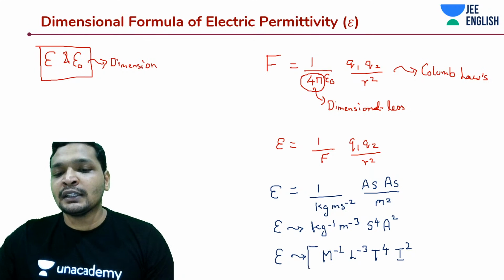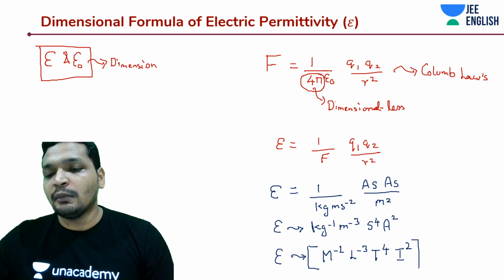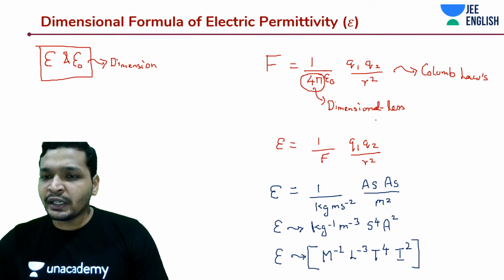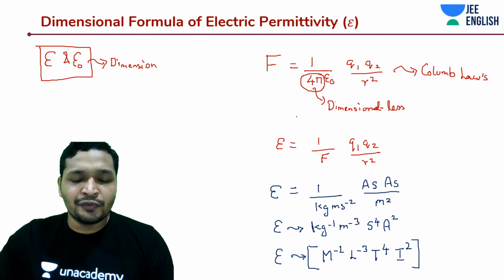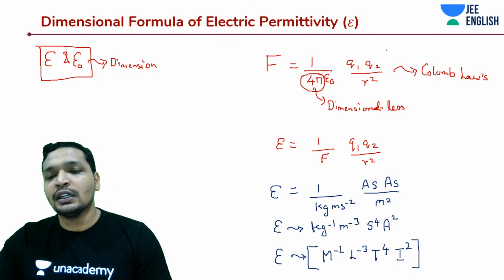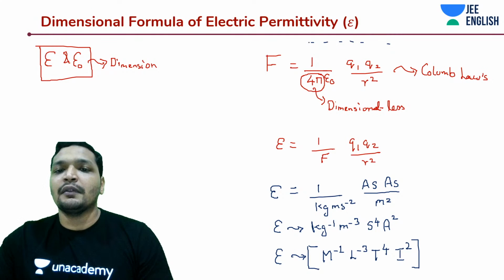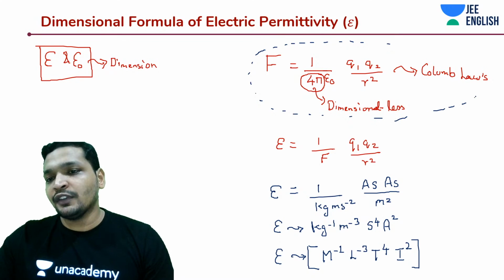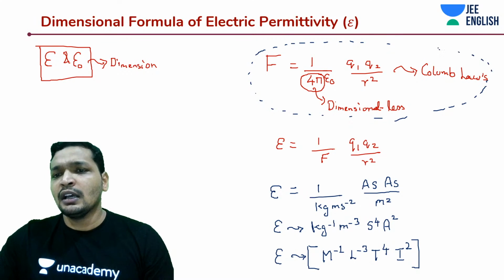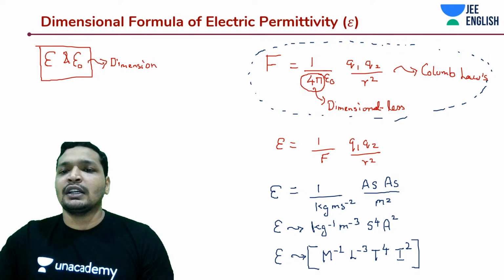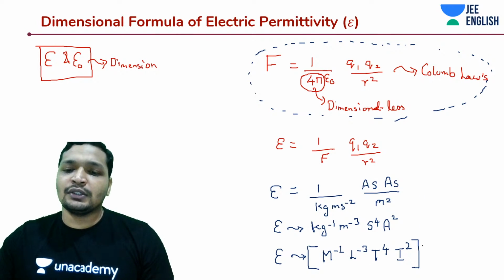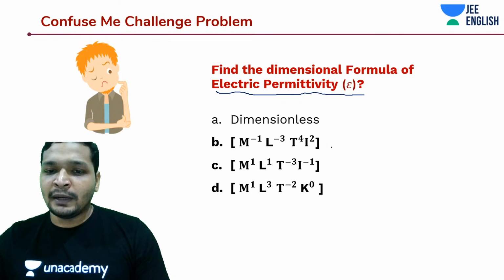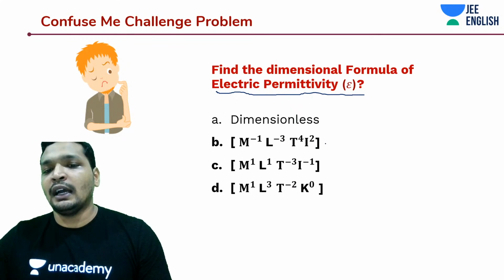Even if you don't remember anything, just learn by heart the formulas that I'm discussing today. Be it 2020 aspirants, 2021 aspirants, or if you're giving the exam tomorrow, after 1 year or 2 years, you need to know all of this. When it comes to magnetic fields, we'll be discussing a few shortcuts, but for electric fields we don't have any shortcut, guys. So that means it's M to the power minus 1, L to the power minus 3, T to the power 4, and I square.